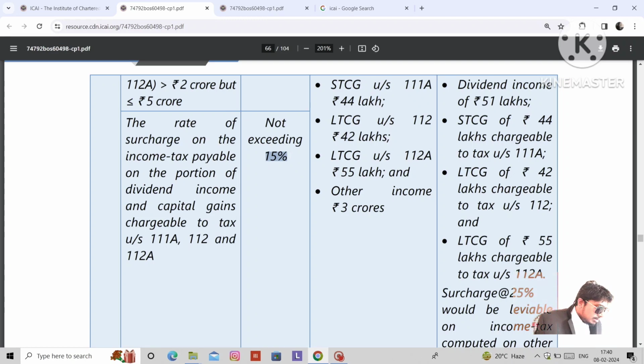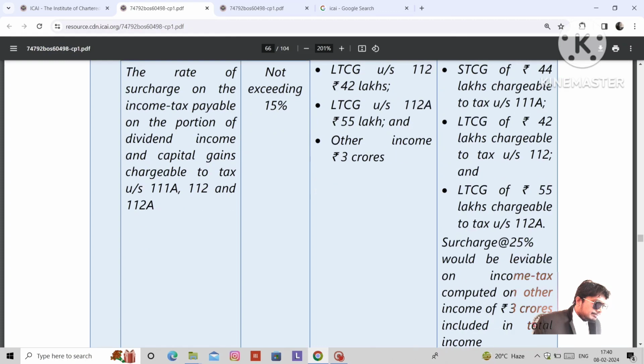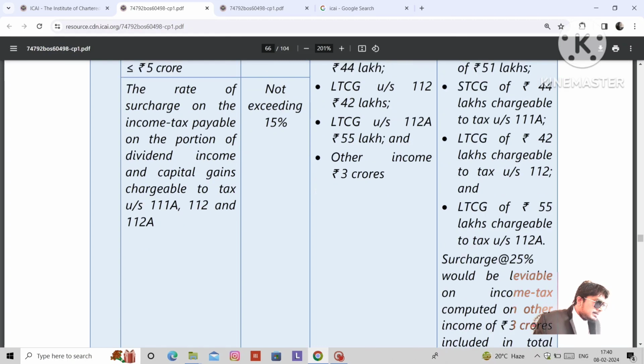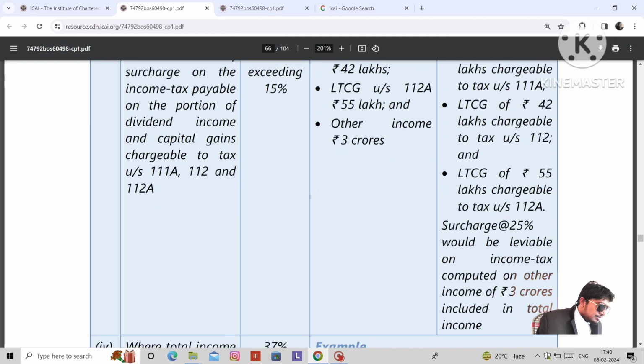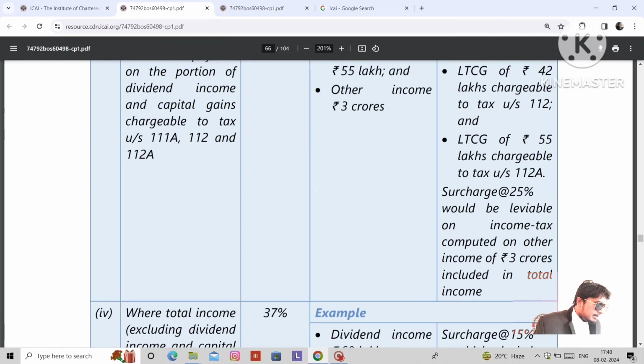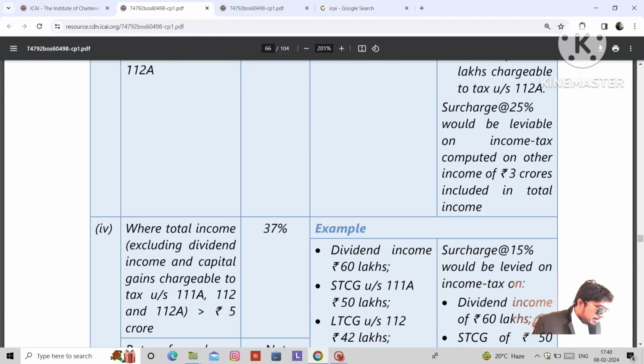Next, see the answer. The surcharge at the rate of 15% would be levied on the income tax on dividend income. We need to segregate dividend income, short-term capital gains, and long-term capital gains. If the income comprises both special income, dividend income, short-term capital gain, long-term capital gain, and other income, we need to divide that income separately. On those incomes, we need to calculate surcharge differently.